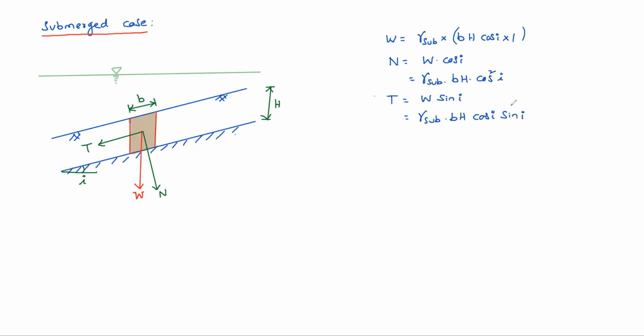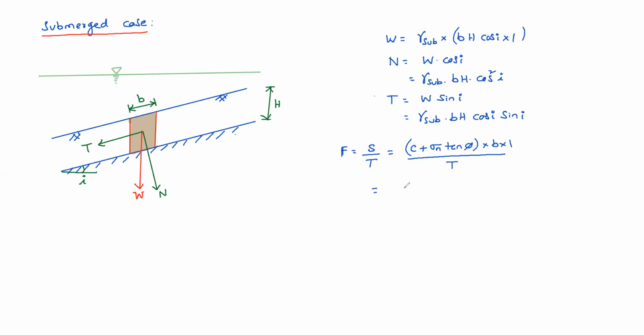Now factor of safety equals shear strength by shearing force. What is shear strength? C plus sigma n tan phi is the shear strength per unit area, into area, B into 1, divided by the tangential force T. I will substitute T itself.